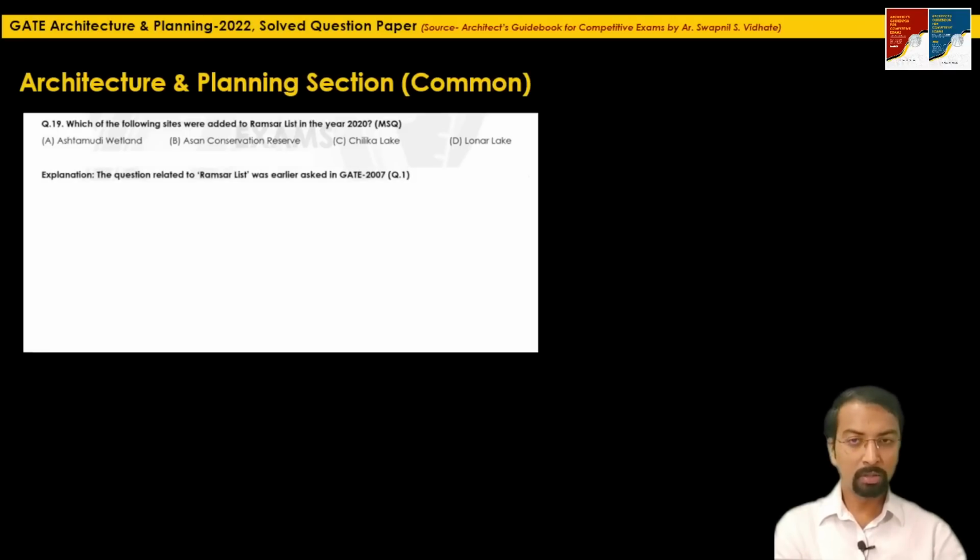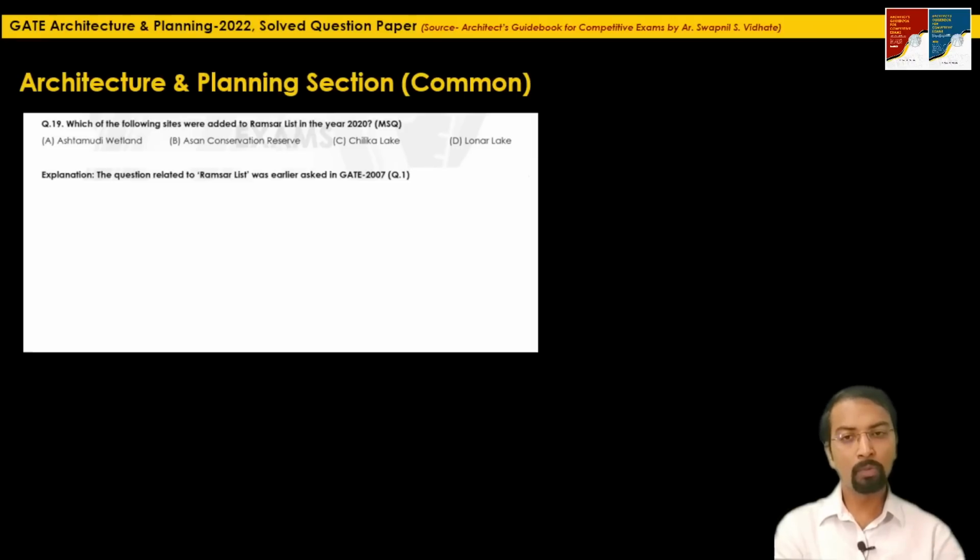The question is based on what the Ramsar list is, or what the motto of the Ramsar Convention was. It was earlier asked in GATE 2007, where they asked about the Ramsar Convention, and the correct answer was that it was related to wetland conservation. If you go and check GATE 2007 question 1, you will see the question related to the Ramsar list.